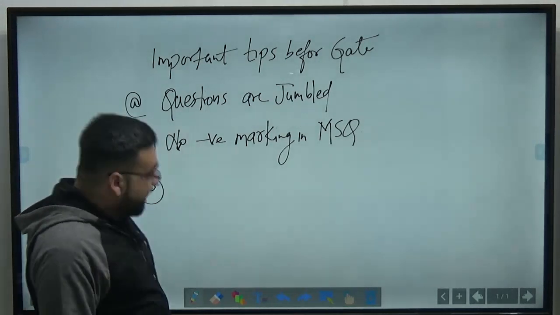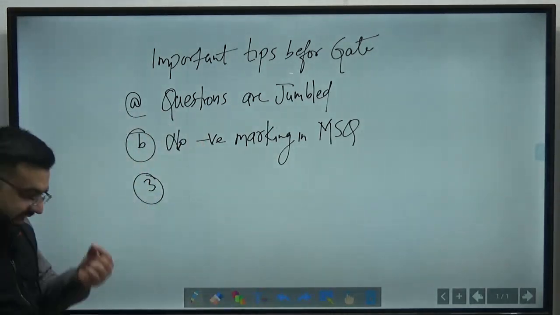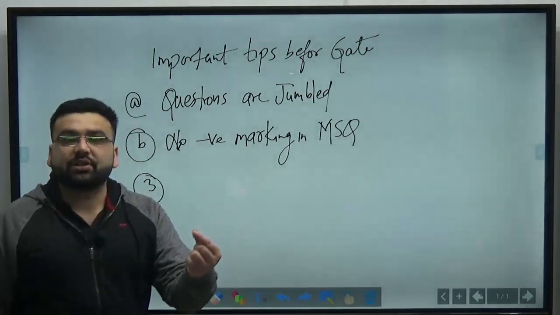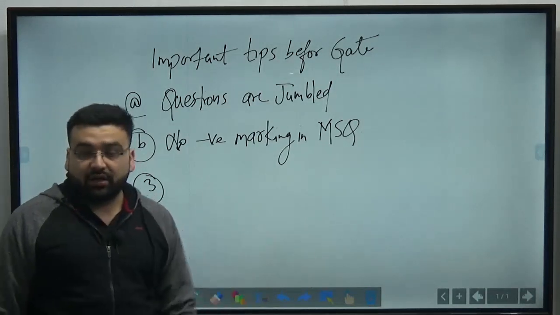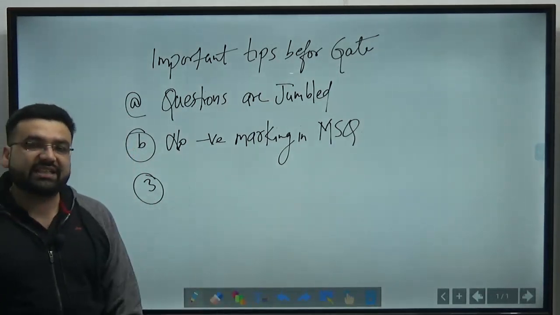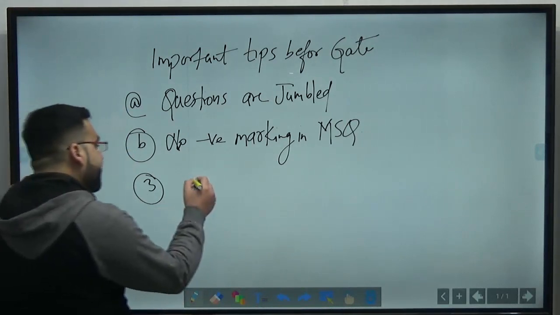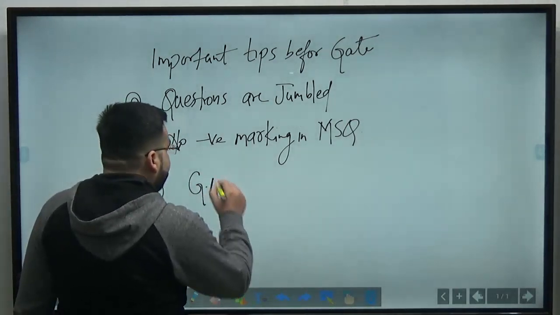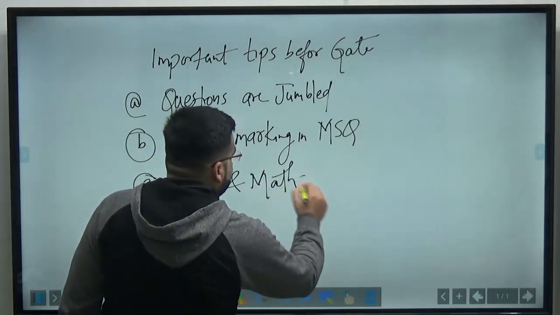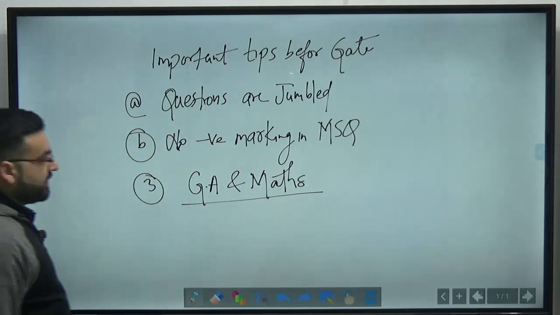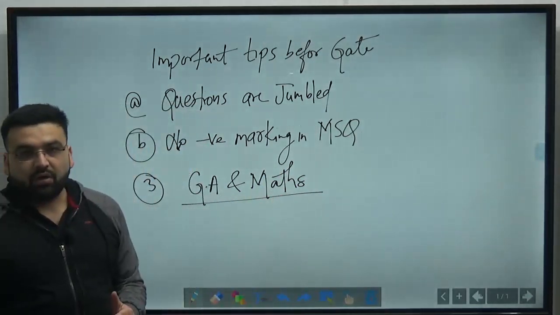Number 3. The sequence which is very important, for which I am here, is that there is a proper sequence or proper type of questions that have been asked in all the 3-4 branches where GATE examinations have been conducted. In general aptitude and mathematics, there is a proper sequence. Now, what is this sequence? That is what we have to discuss right now.